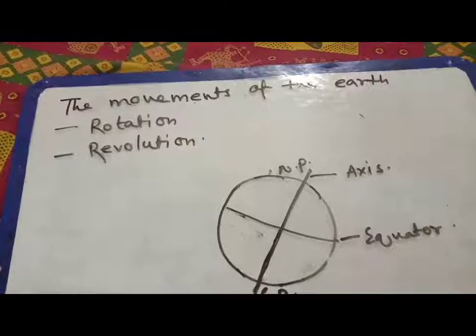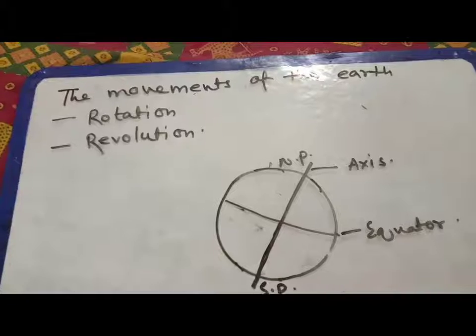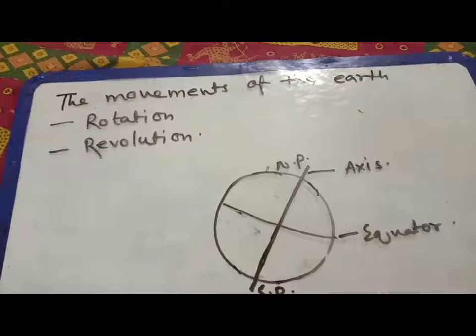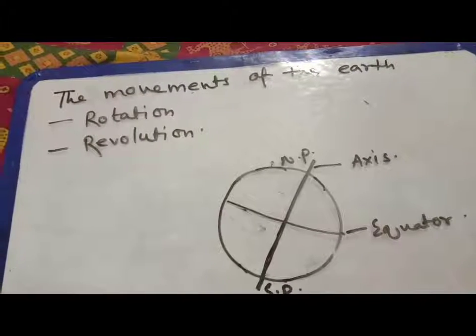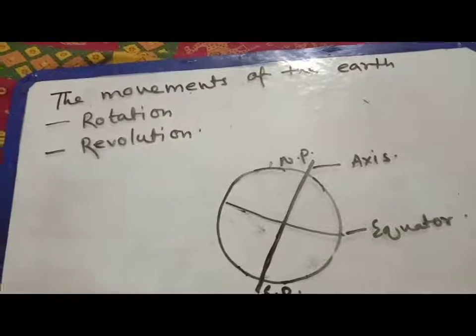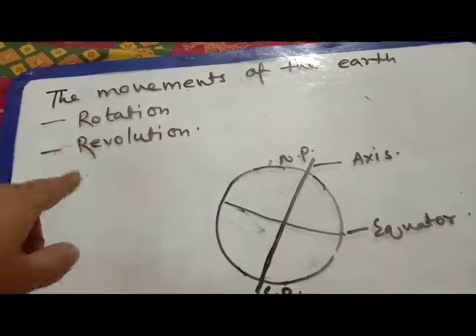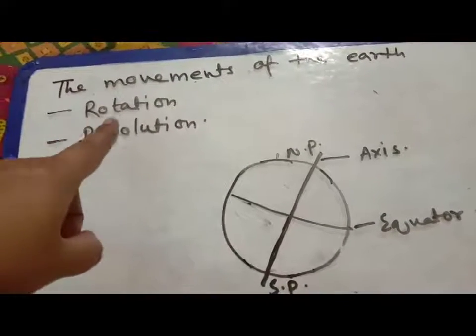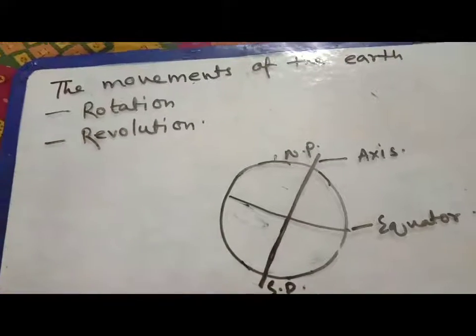Students, here I have written the movements of the earth. Generally, we can see that the movements of the earth means two types of movements. Number one, rotation. Number two, revolution.